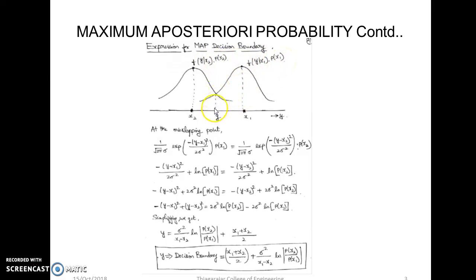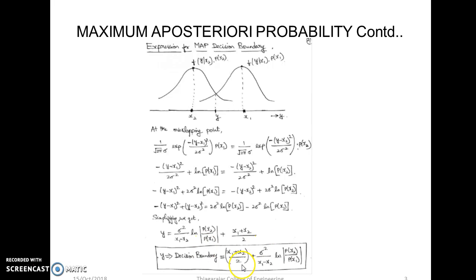Now in this case we have to find the decision boundary. We use the probability density function, 1 by root 2 pi sigma e to the power minus (y minus x1) the whole square by 2 sigma square, multiplied by p of x1, and equate it to the other one. We do this to find the decision boundary y. We simplify this expression, taking log on both sides, and after simplifying, finally we get y equal to sigma square by (x1 minus x2) ln of modulus p of x2 by p of x1, plus (x1 plus x2) by 2.